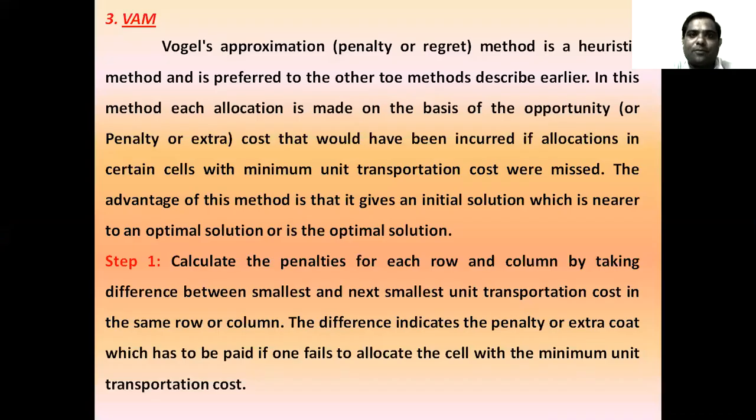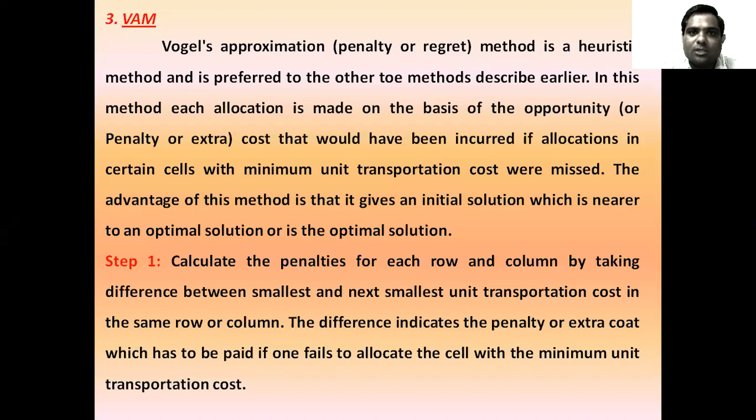This Vogel approximation method is otherwise called the penalty method or regret method. This is a heuristic method, and it is referred to the other two methods described earlier, that is the northwest corner method and the least cost method.